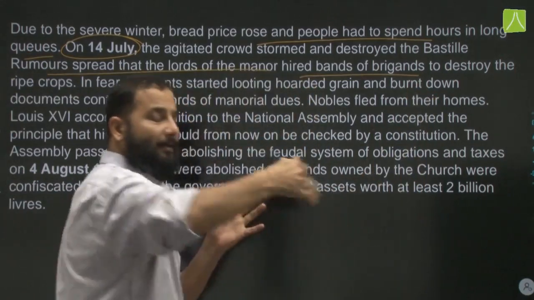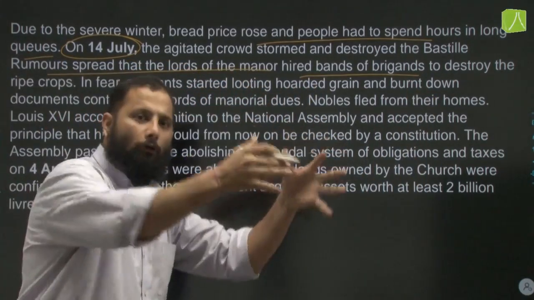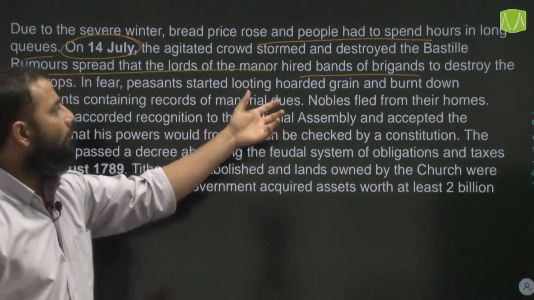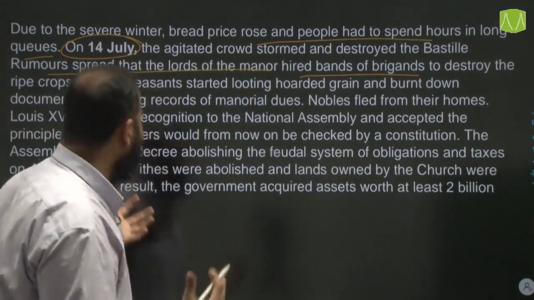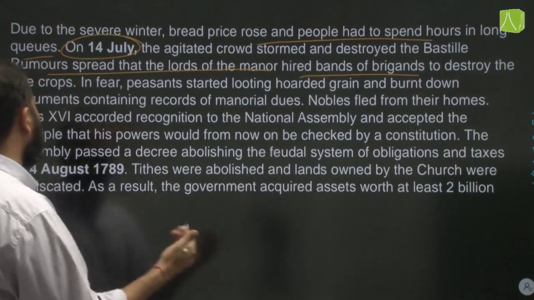Now this was also spreading in the countryside. Now there also the rumours were spread that the lords of the manor had called in brigands, that is goons, to come and destroy the ripe crops. Now even these farmers in the countryside stood up in protest with whatever they had.